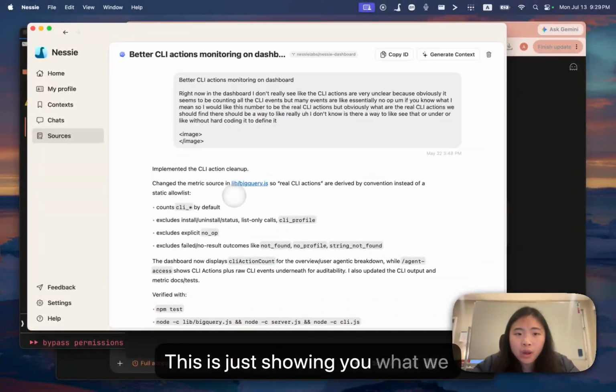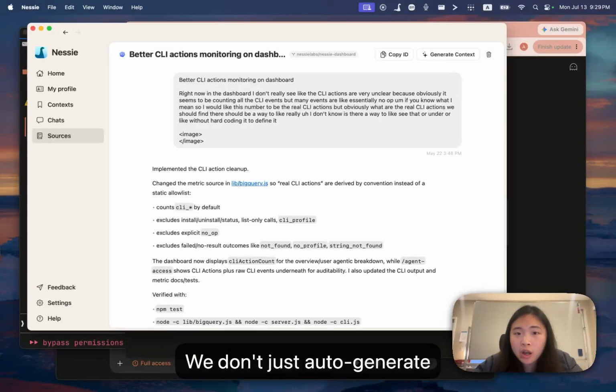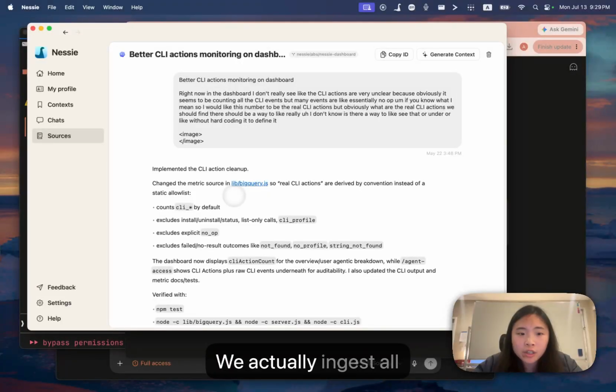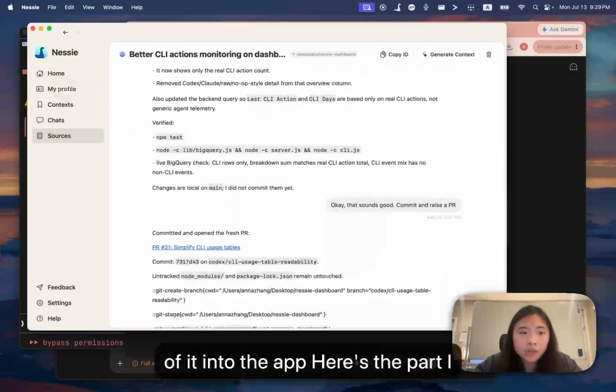This is just showing you what we actually sync into Nessie. We don't just auto-generate summaries or memories of a session. We actually ingest all of it into the app.